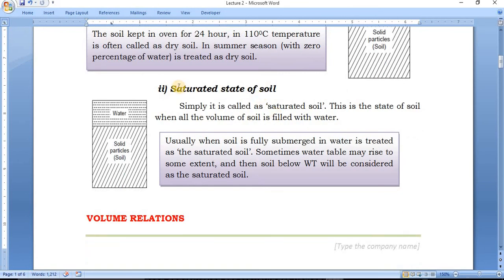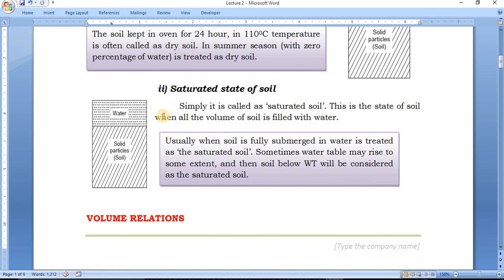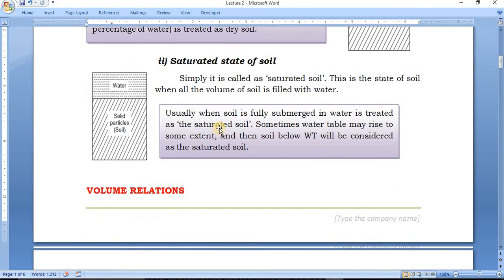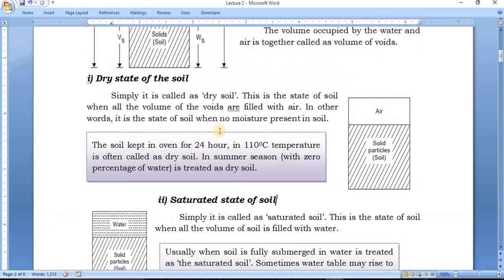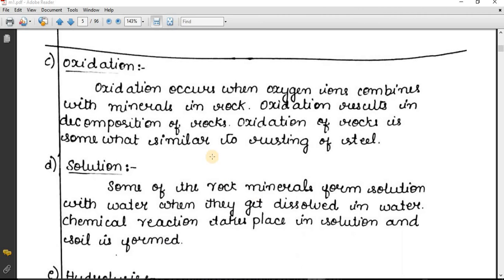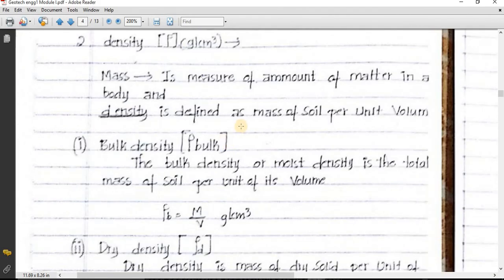Next, when the soil is completely saturated, meaning the value of S will be equal to 1, in that case air will not be present in the voids, only water will be present in the voids. So in that case the element air is gone, there are only two elements present, so it is called a two-phase system. Based on this phase system only we have studied the various terminologies. So we will move further to the relations.